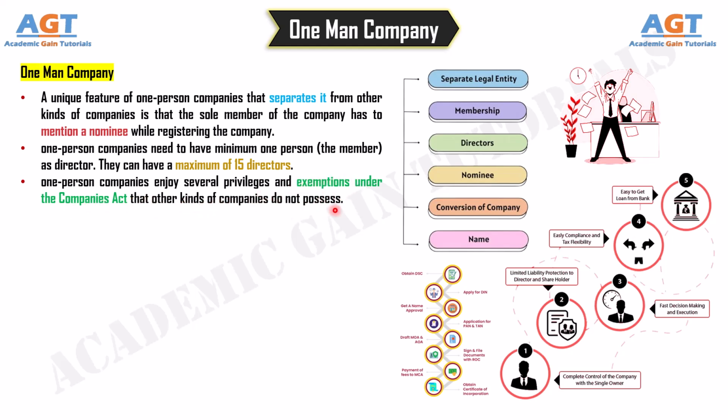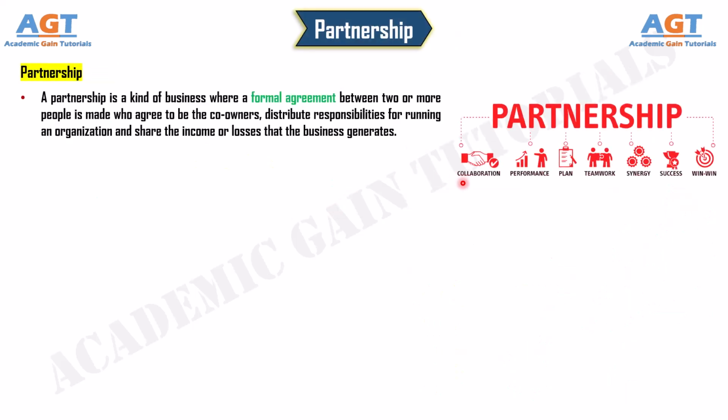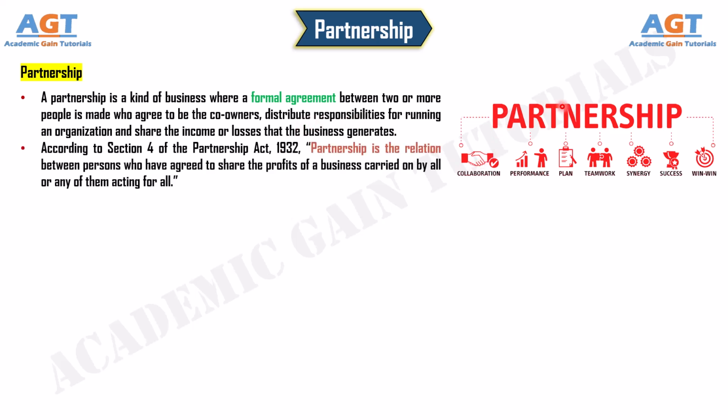Number 4. Partnership. A partnership is a kind of business where a formal agreement is made between 2 or more people who agree to be the co-owners, distribute responsibilities for running an organization, and share the income or losses that the business generates. According to Section 4 of the Partnership Act, 1932, partnership is the relation between persons who have agreed to share the profits of a business carried on by all or any of them acting for all.